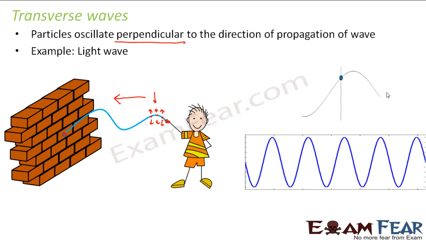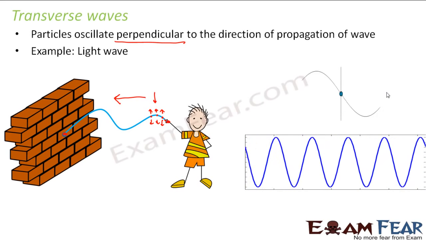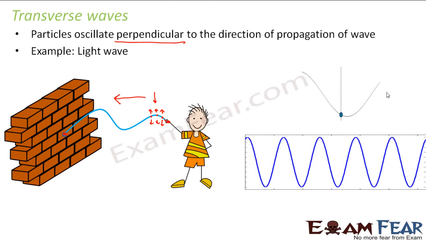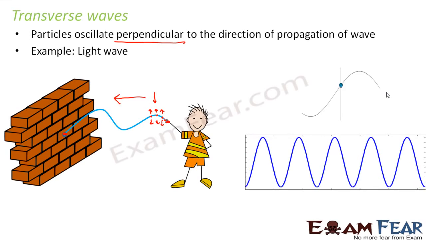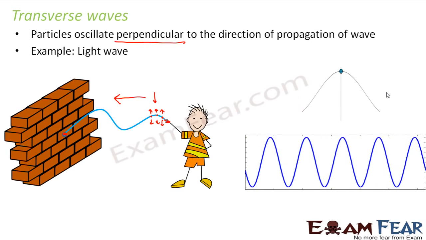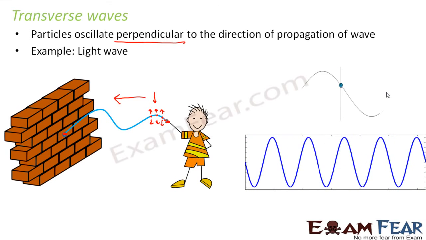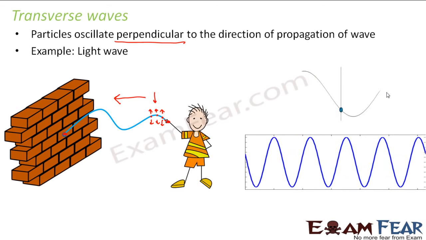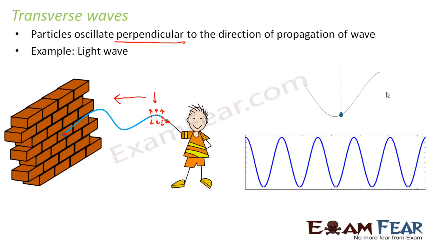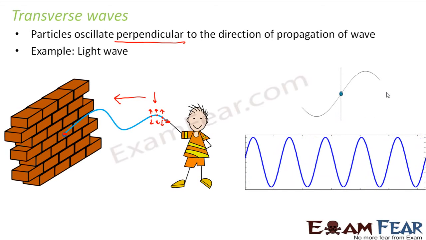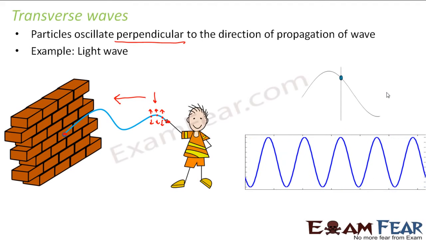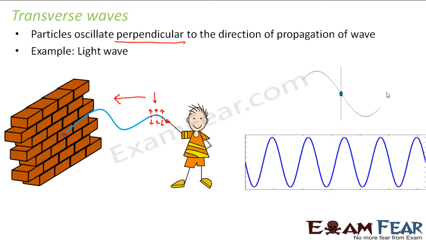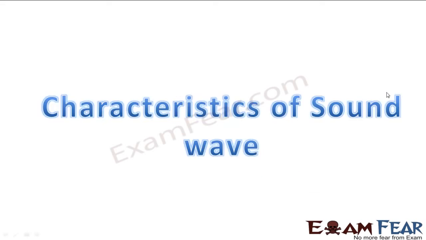So what all did we study about sound so far? We talked about the production of sound, that sound is produced by vibrating objects. Then we talked about the propagation of sound, that sound needs a medium to propagate, and how sound moves through a medium. The particles of the medium do not move, they just keep oscillating, but the disturbance is transmitted by the vibration of the particles of the medium. We also spoke about the longitudinal nature of sound waves. We also spoke about the fact that sound waves cannot travel in vacuum. So these are some of the things which we got to know so far.